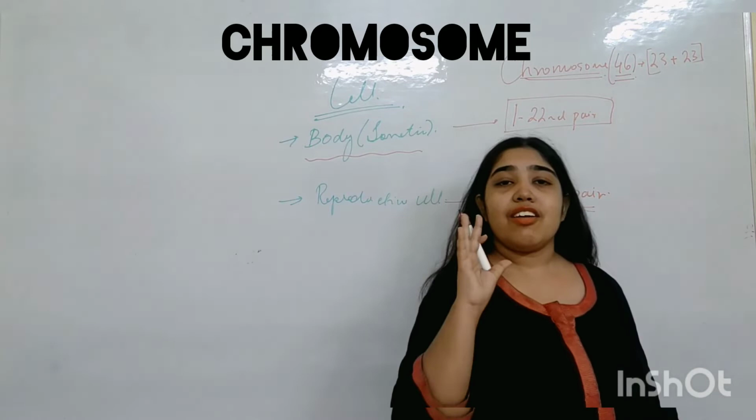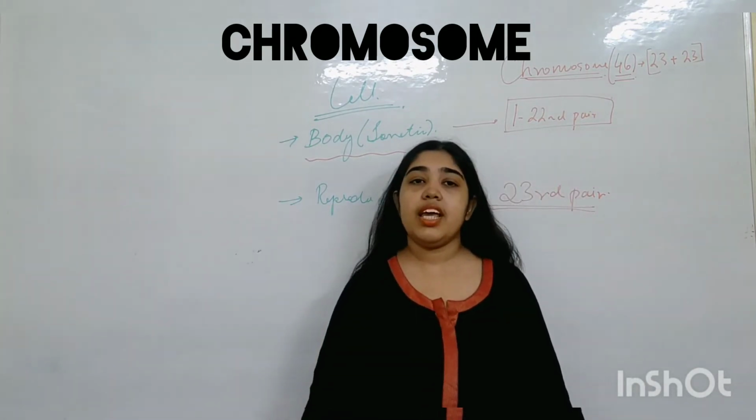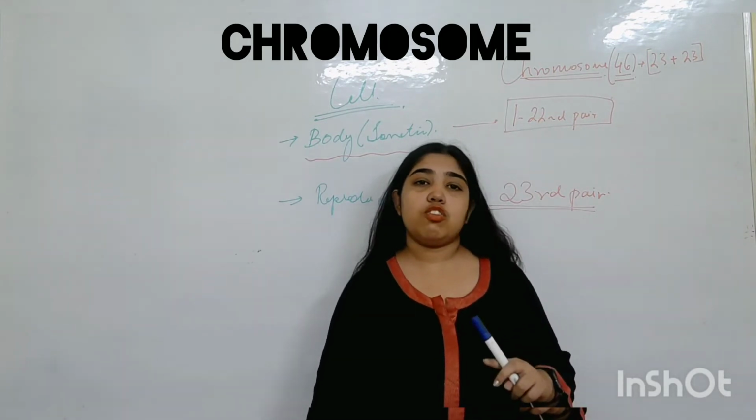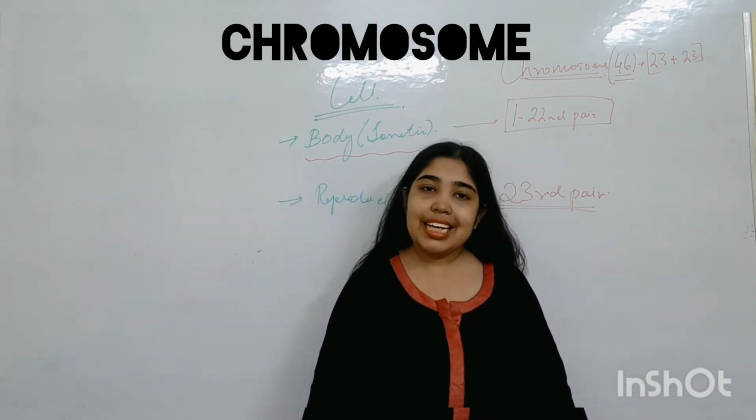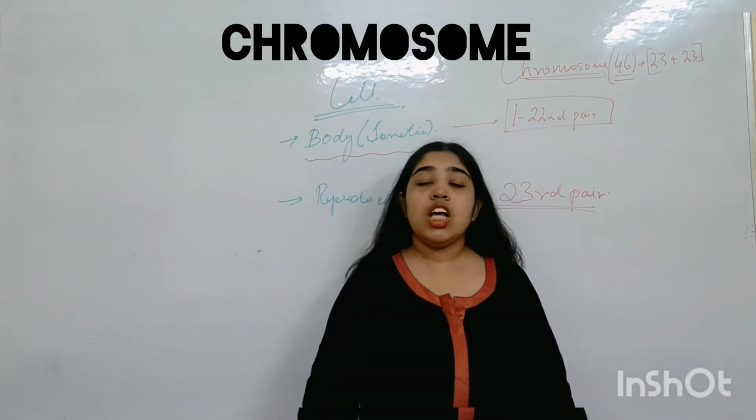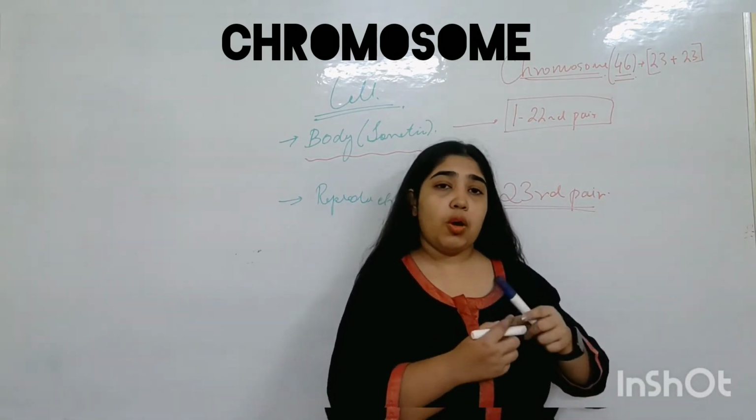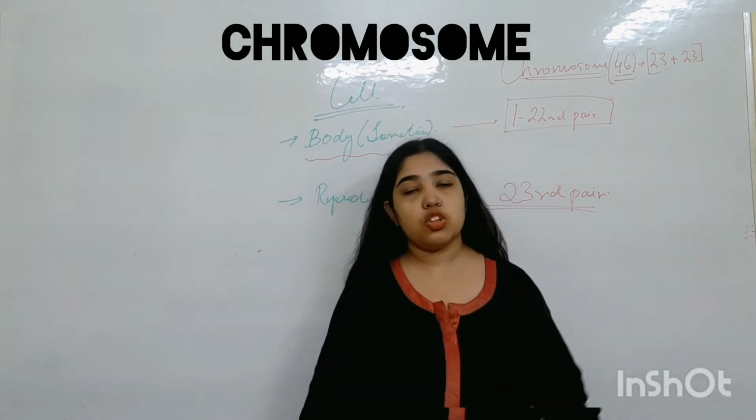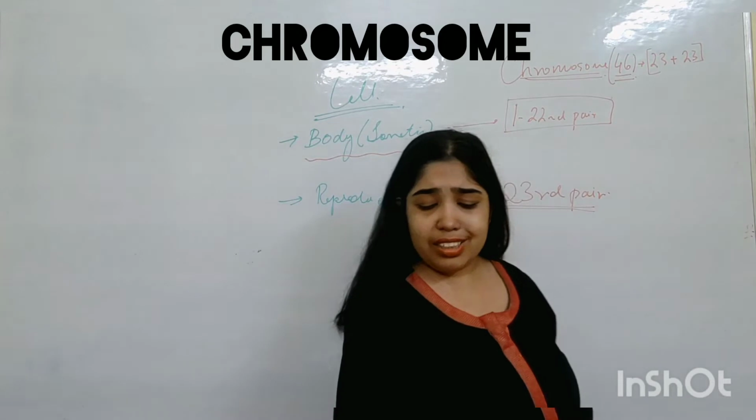So if anybody asks you what is the number of chromosomes we have in our body, your answer should be we have 23 pairs of chromosomes, that is 46 chromosomes in our body. Clear? Where the 1 to 22nd pairs are known as the normal body chromosomes, and the 23rd pair is known as the reproductive or the sex chromosomes.